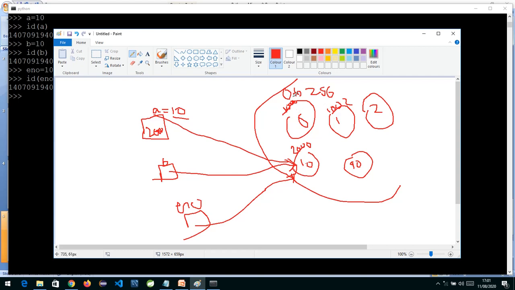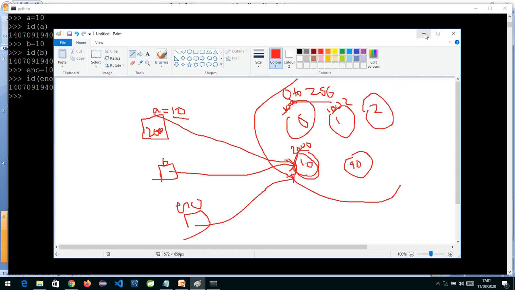So the common things which are required are already created. Every time you ask within this range, the same copy will be shared. As this is immutable, there is no problem over here. I already told you that in Python the int type, float, and all these objects which we create are immutable, so you can't change them. All these three variables are pointing to the same object, so when we check the ID, it's showing us the same number.